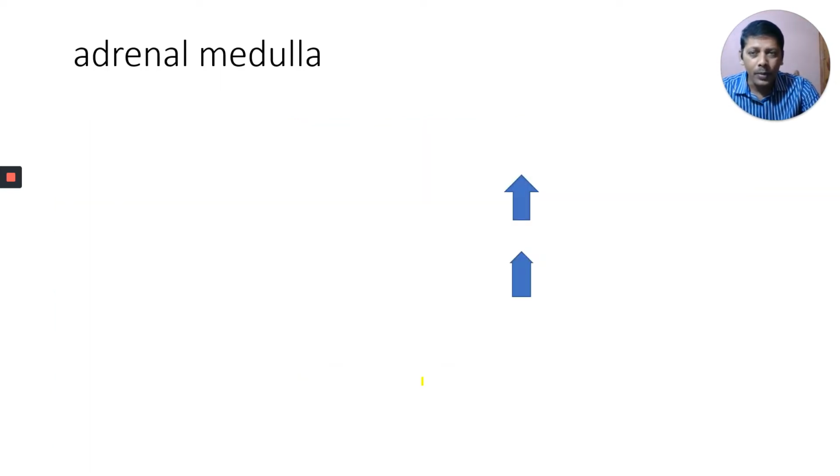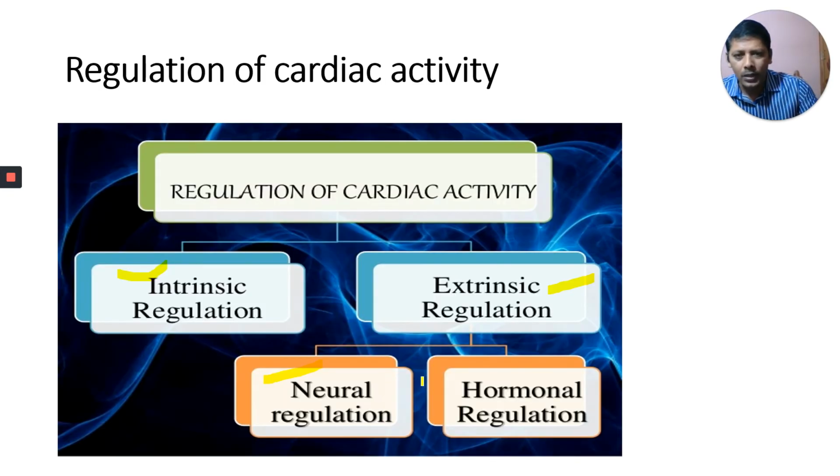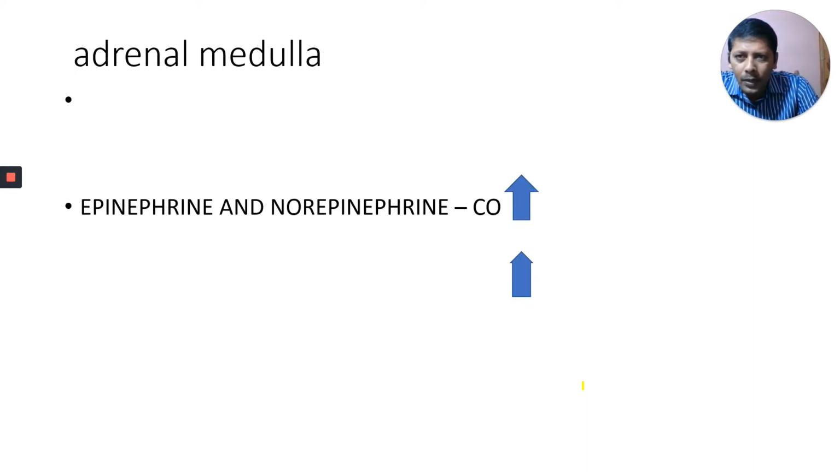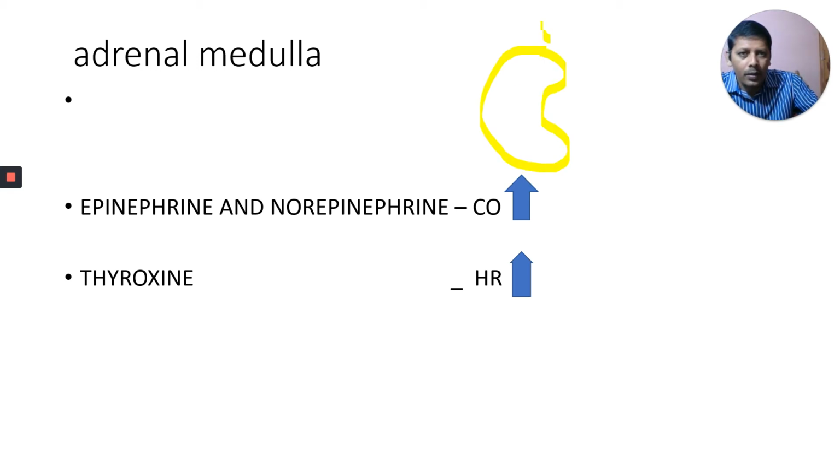Okay, next, let us see about the hormonal role. Here you can see chemical hormonal regulation also. I explained the neural regulation in the earlier points, and now we are talking about hormonal regulation of cardiac activity. Look here. We have the adrenal medulla, the inner part of the adrenal gland, also called the suprarenal gland, which is present on the top of the kidney.